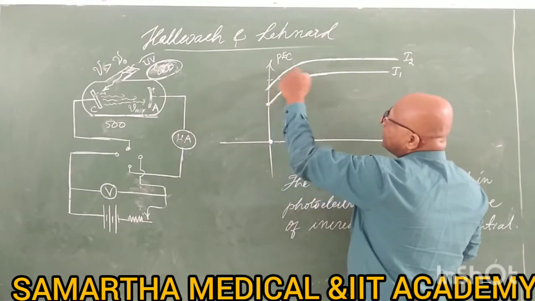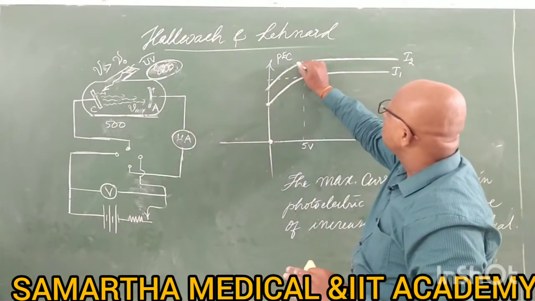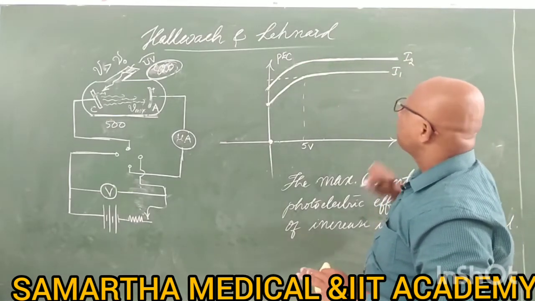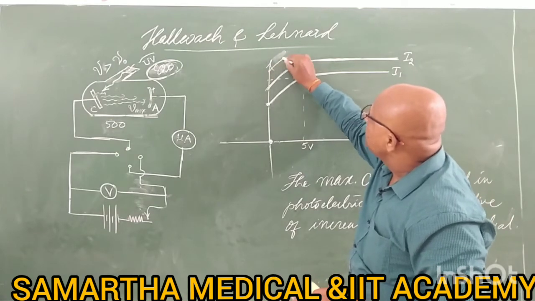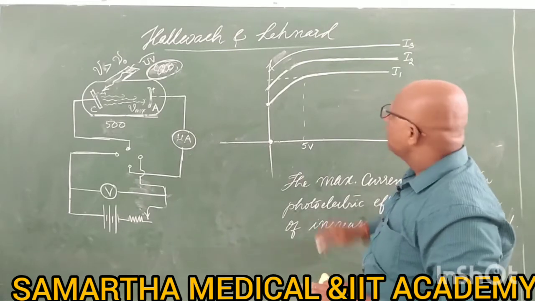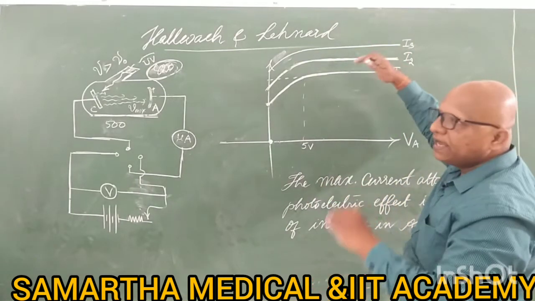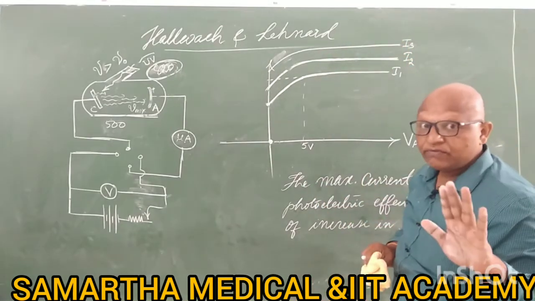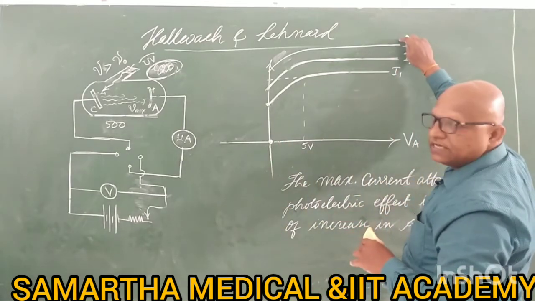There is an increase in the current. Later, when all the 1000 electrons are absorbed, you will get another saturation value for I2. And if you try with another intensity, the same kind of graph will come with another saturation current. If you change the intensities, you will only get higher and higher saturation currents, but you are not changing the frequencies. Frequency is the same, only intensities are changed.